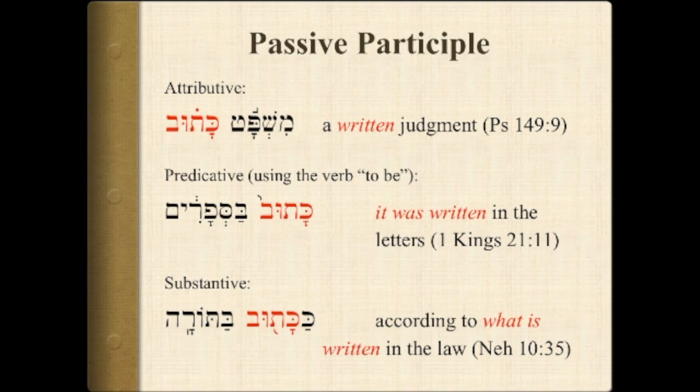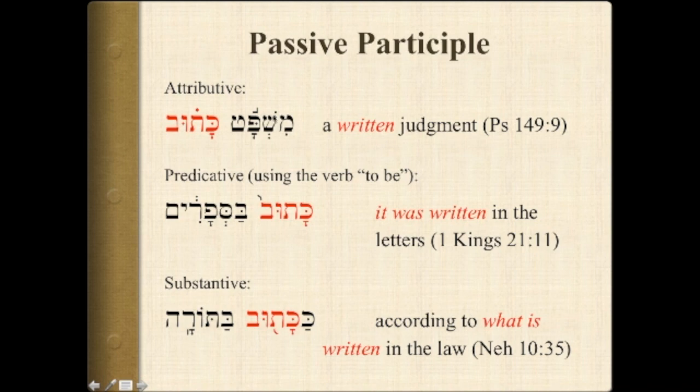There are also passive participles, and the difference here is that in the active, this verb to write would be somebody wrote something, they are doing the writing. Whereas in passive, something is being written, something is happening that is not of its own volition, but of the volition of someone else. So here we have some examples.